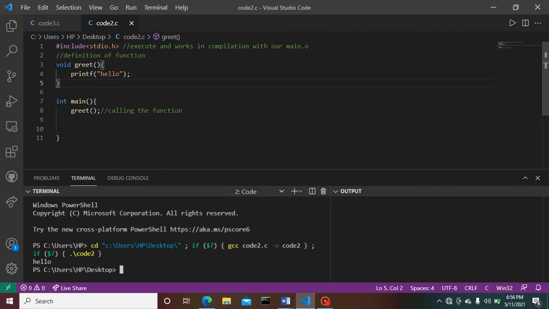How does this function work? Let's have a look at this. Always remember, we have to call a function in the main statement. We have to run a function in the main statement.